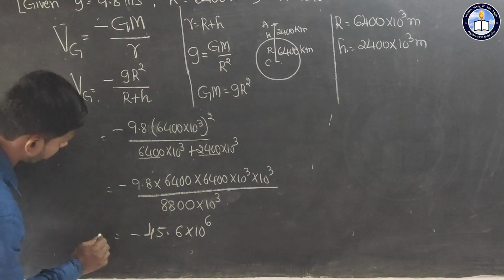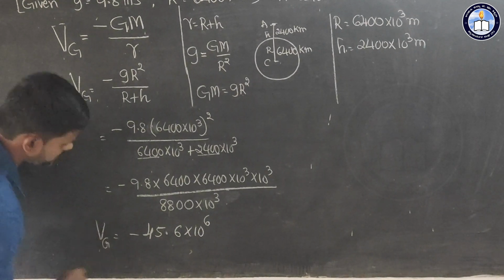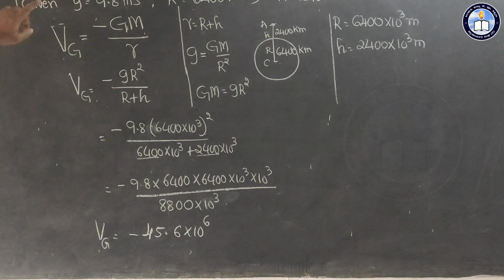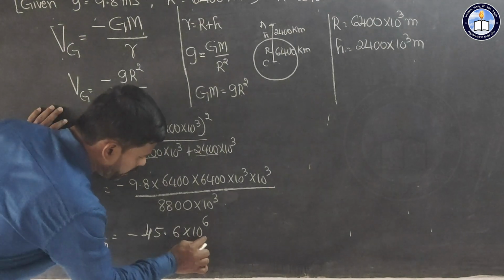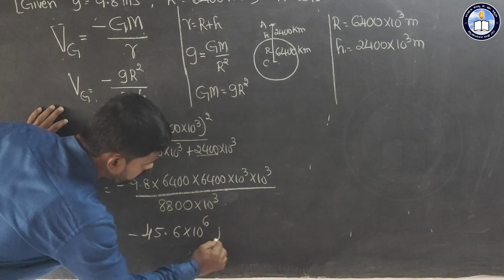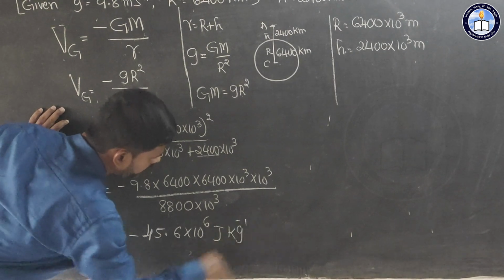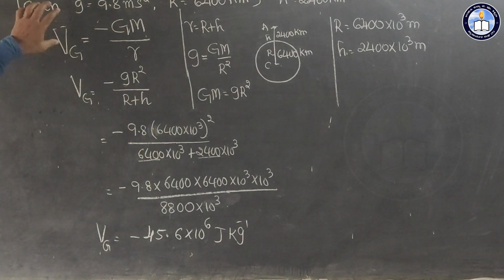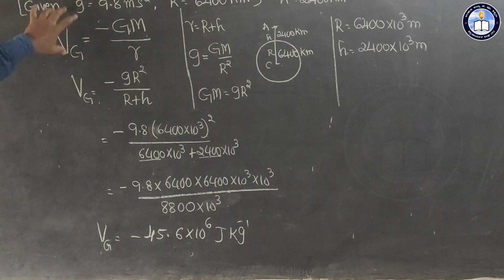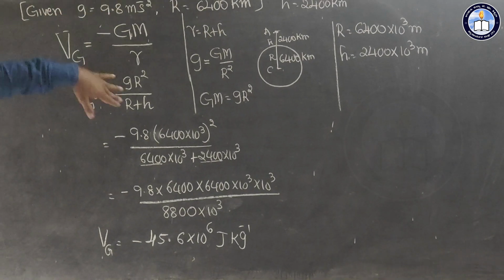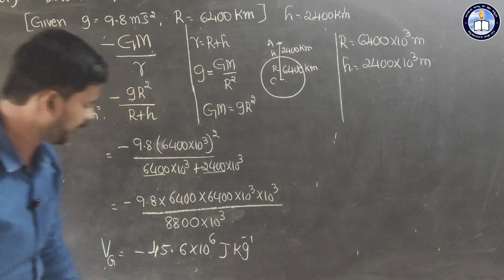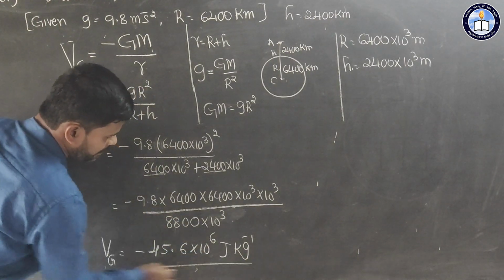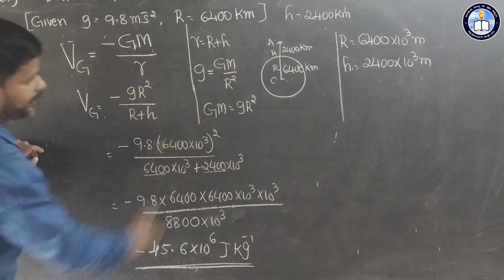So here, gravitational potential at a point we have to calculate, therefore the SI unit becomes joule per kg. You know the formula. Gravitational potential at a point is equal to gravitational potential energy per unit mass, therefore the denominator contains mass, so you will get joule per kg. So this is gravitational potential at a point.